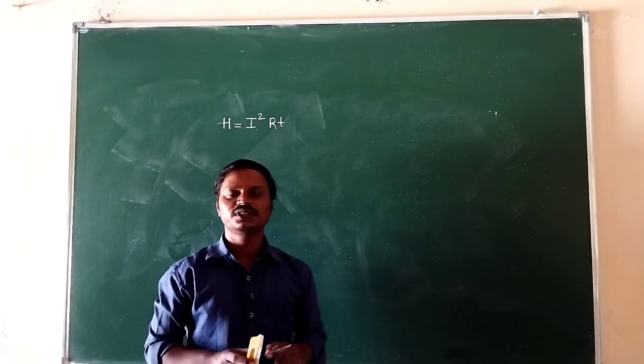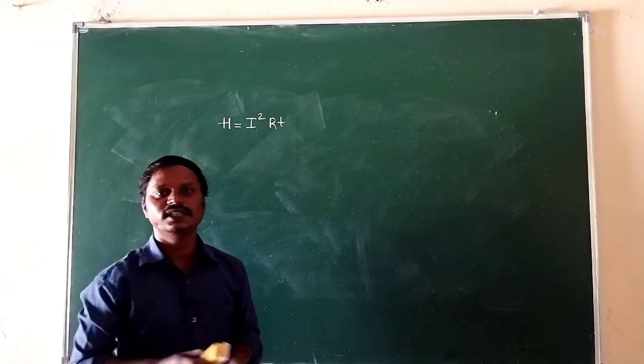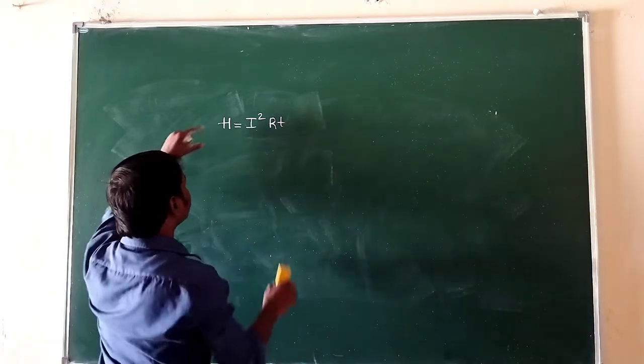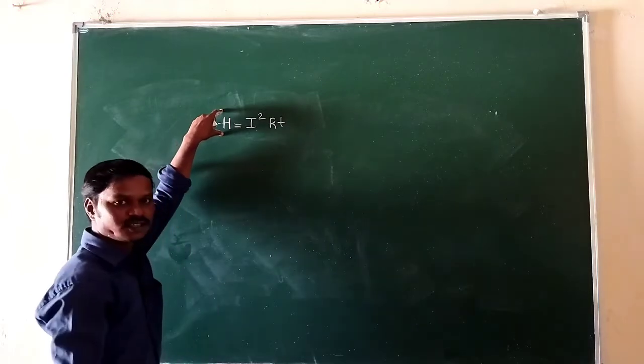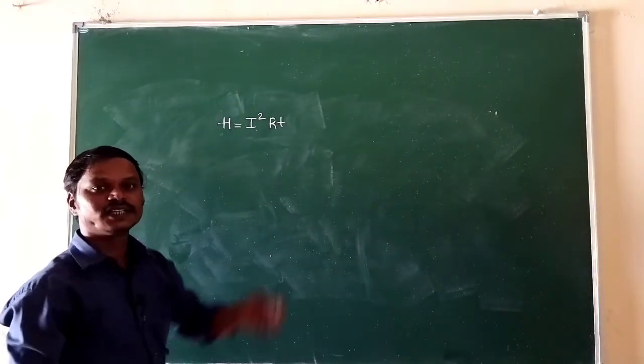Whenever there is opposition to the flow of current, there is a loss in electrical energy in the form of heat energy. Then this is the expression for the heat energy generated in the circuit, and this law is called Joule's law of heating effect of current.